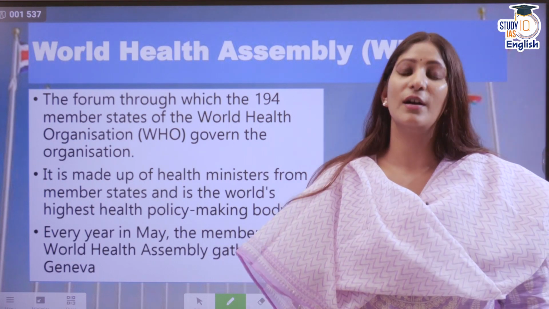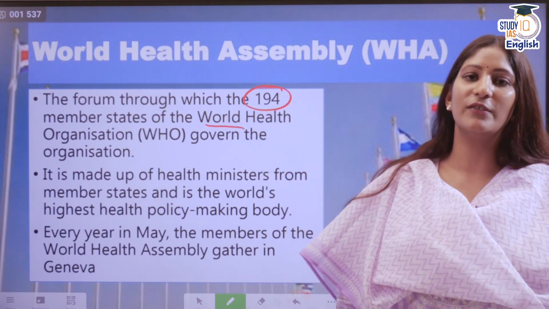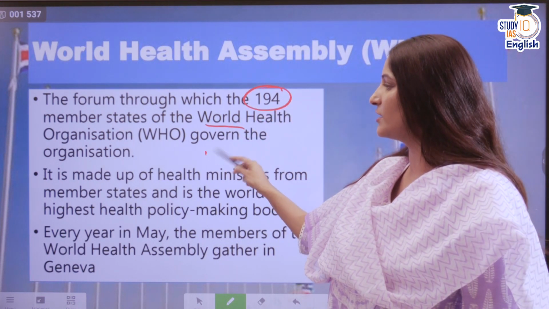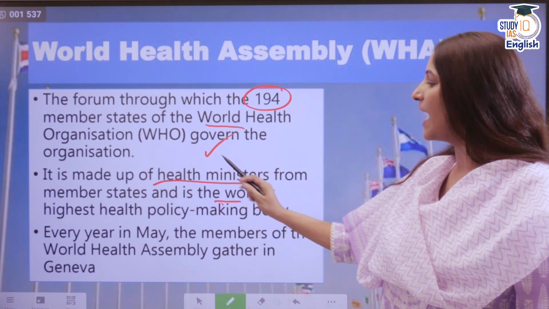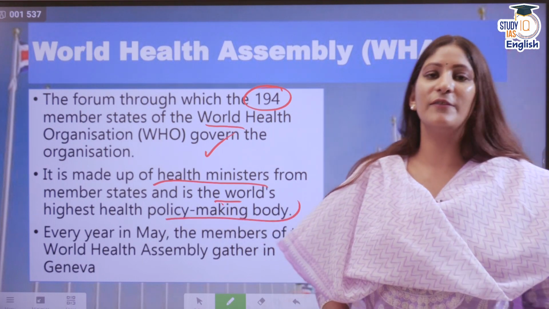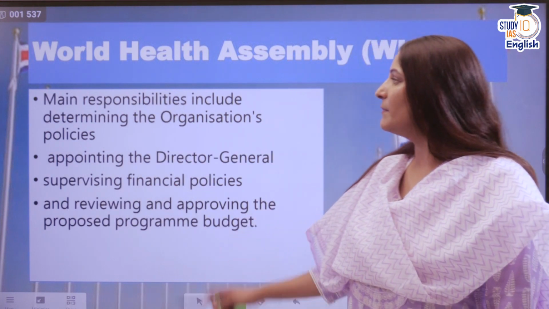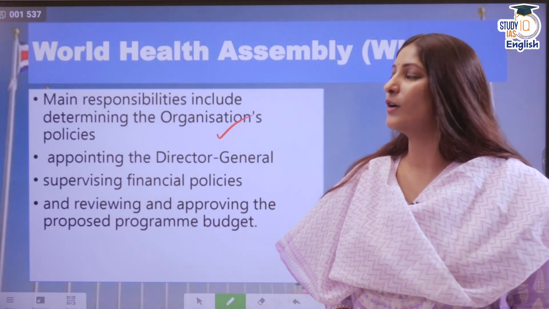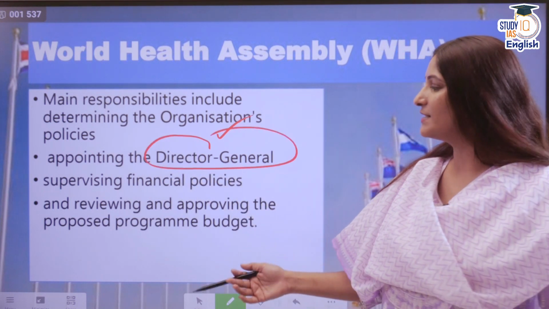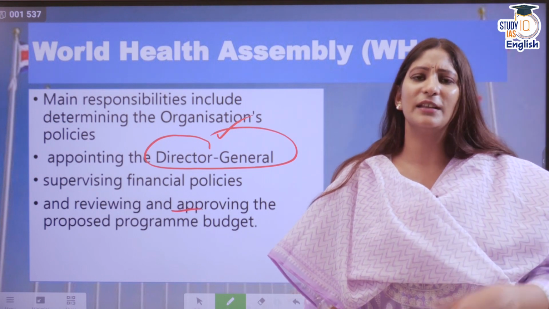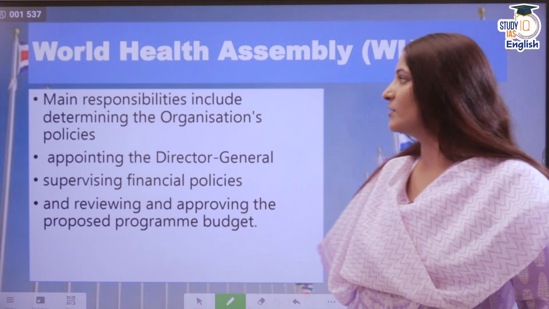World Health Assembly also has been in the news a lot. So it is a forum through which the 194 member states of the World Health Organization govern the organization. It is made up of health ministers from member states, and it's the world's highest health policy making body. And every year in May, the members of the WHO gather in Geneva. The main responsibilities include determining the organization's policies, appointing the Director General, supervising the financial policies, and reviewing and approving the budget programs as well. So it is all done by WHA. It could also get asked in your examination.